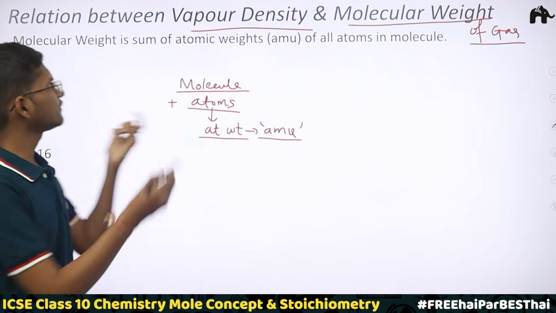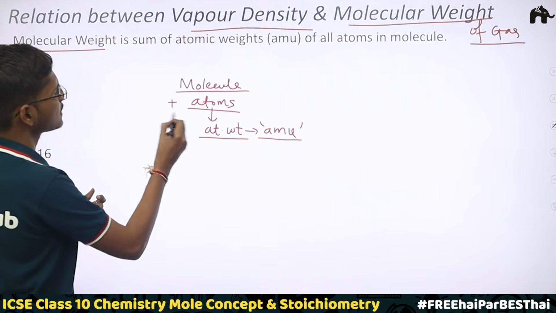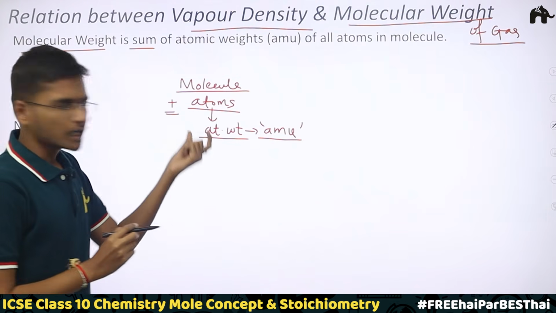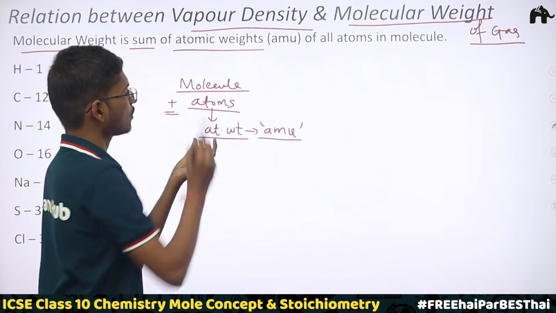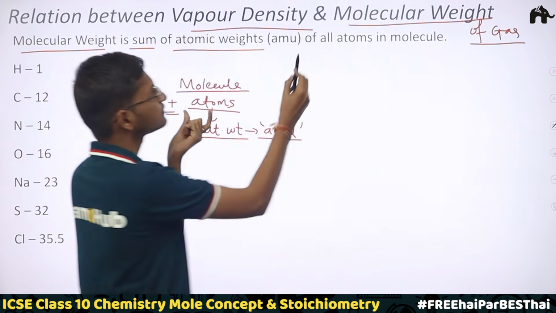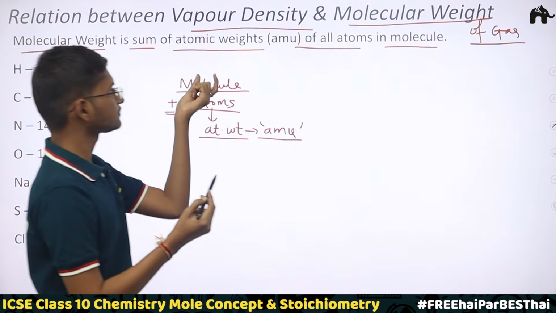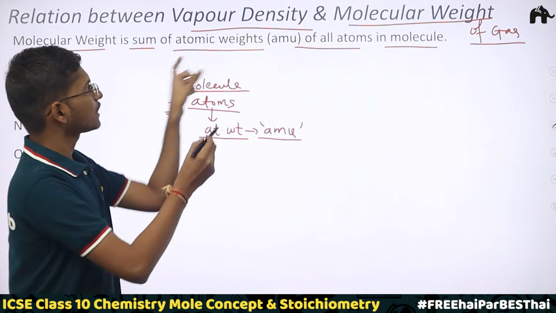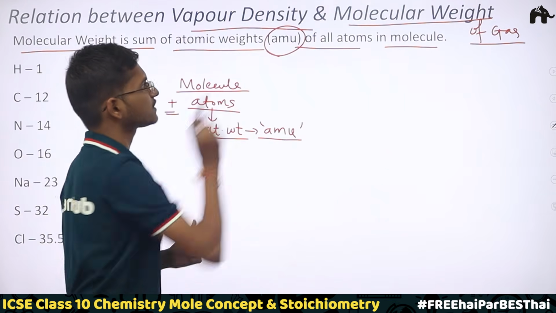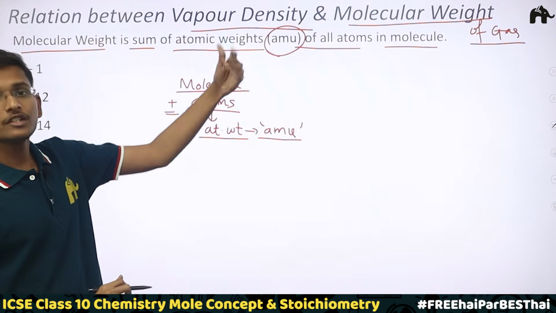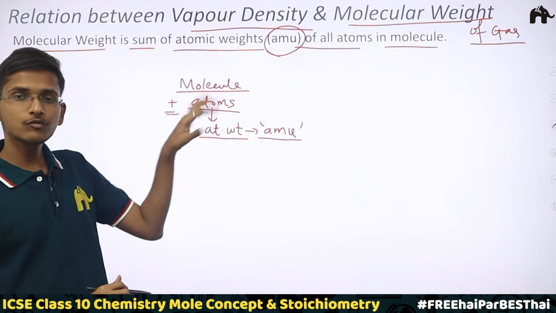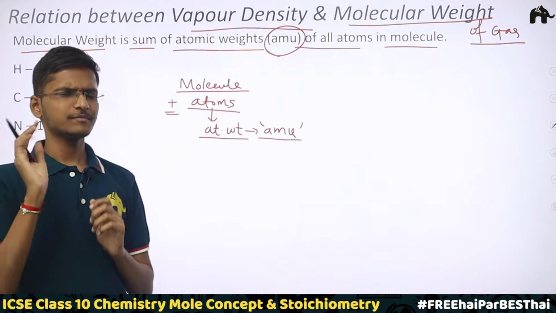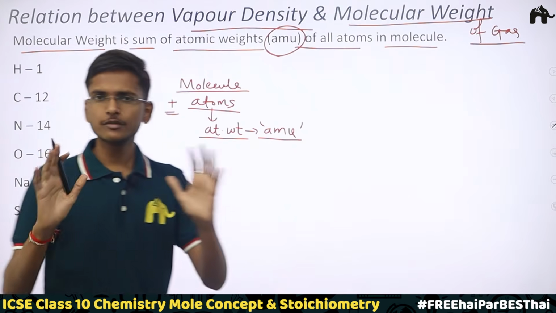So what is simply molecular weight? Molecular weight is the sum of the atomic weights of all the atoms in a molecule. These atomic weights are expressed in the unit atomic mass unit, so our molecular weight would also have the same unit, right? Let's see with the help of an example. It would be very clear to you.